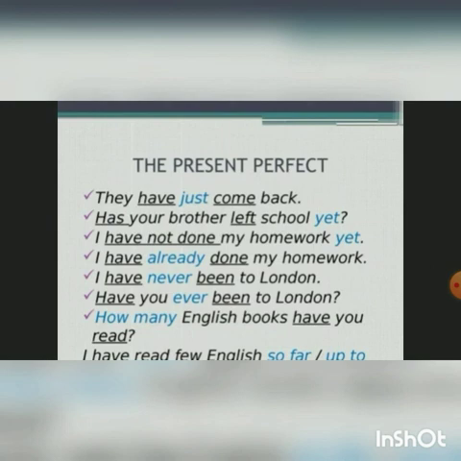Next, "I have already done my homework." "I have never been to London." "Have you ever been to London?" "How many English books have you read?"